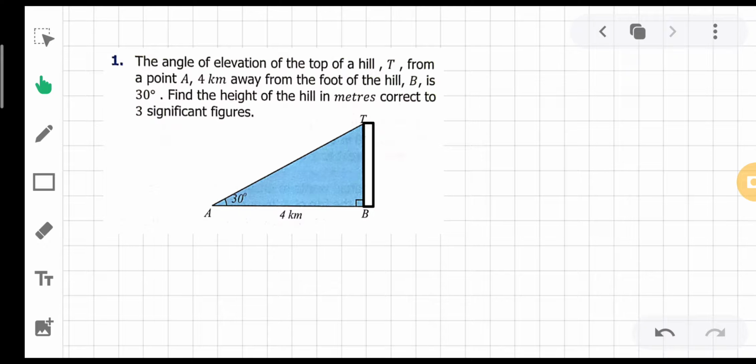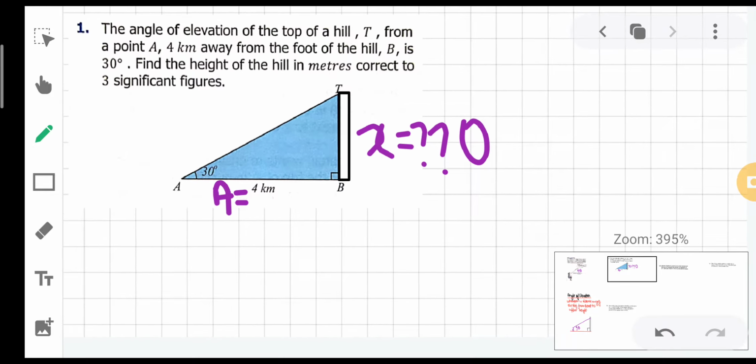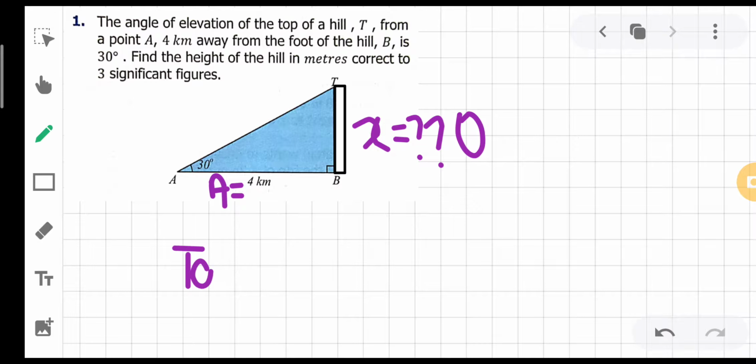If they are asking you to find the height of the hill, it simply refers to solving for the following length that I have labeled. So just as you solved a right angle triangle by labeling it first, the side next to the angle is the adjacent and this is the opposite. You have to make the relation between adjacent and opposite, and that relation is simply tan theta. So tan theta is opposite by adjacent.